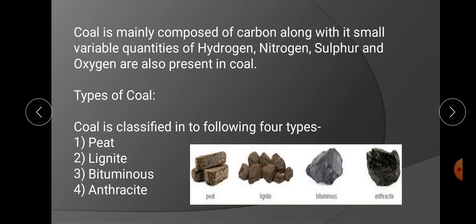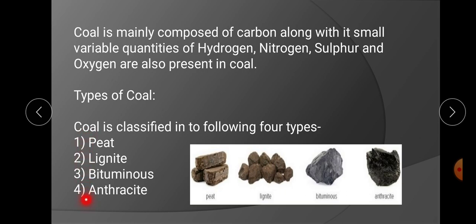Friends, the process of coal formation involves progressive conversion of plant matter into coal, and during this progressive transformation the percentage of carbon increases. So based on the percentage of carbon, coal is of 4 types. The 4 types are peat, lignite, bituminous and anthracite.